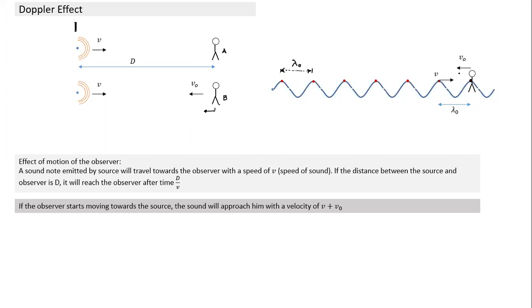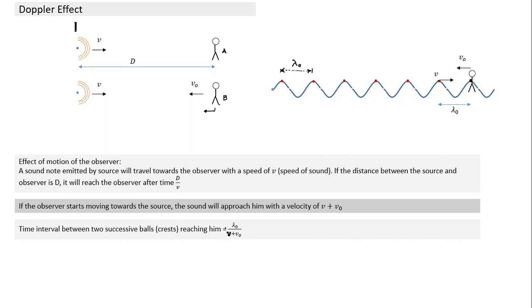So can we calculate the time from this figure? In this figure, the distance is given. This moving velocity v, this moving velocity v naught. This distance is lambda naught. Which velocity should I divide by, v naught or v plus v naught? V plus v naught, sir. V plus v naught. As simple as that. So the time interval between successive balls, which is nothing but the crest reaching him, is equal to distance by speed: lambda naught by v plus v naught.